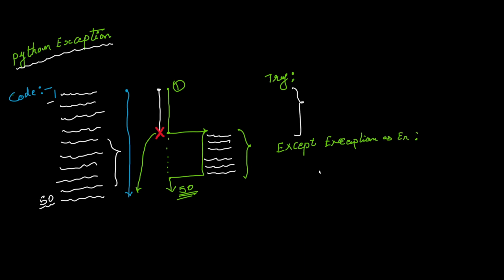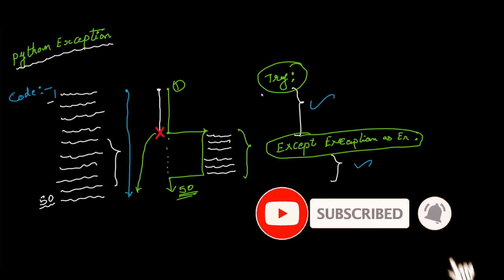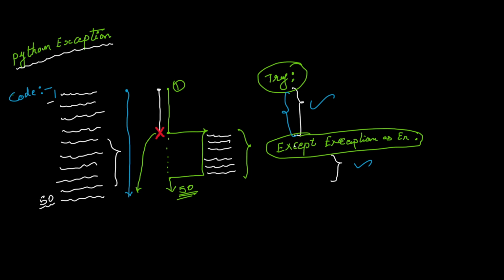Here I'm doing some logic again, and after that my code is getting terminated. So which two things have I additionally taken care of? This one, try, and this one, except. Previously this was my entire logic. If something happens between these lines, it will go to the exception block and the exception gets handled.